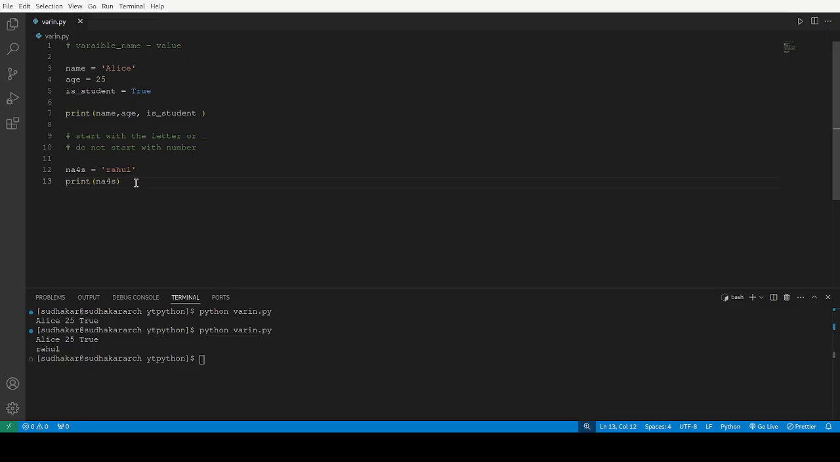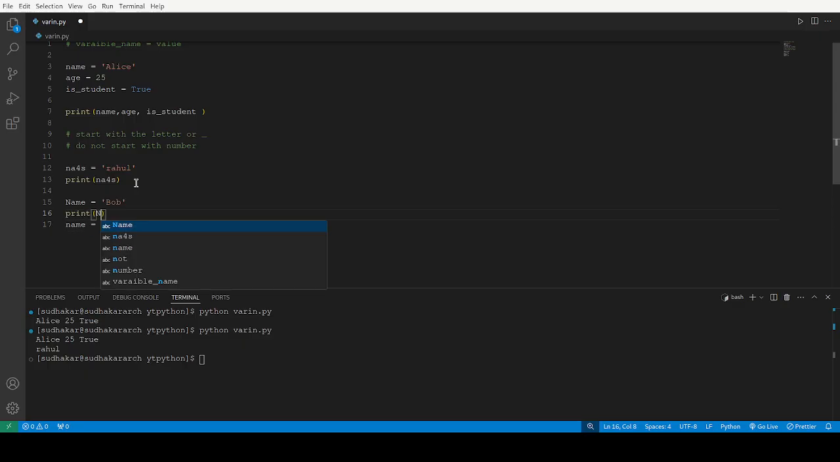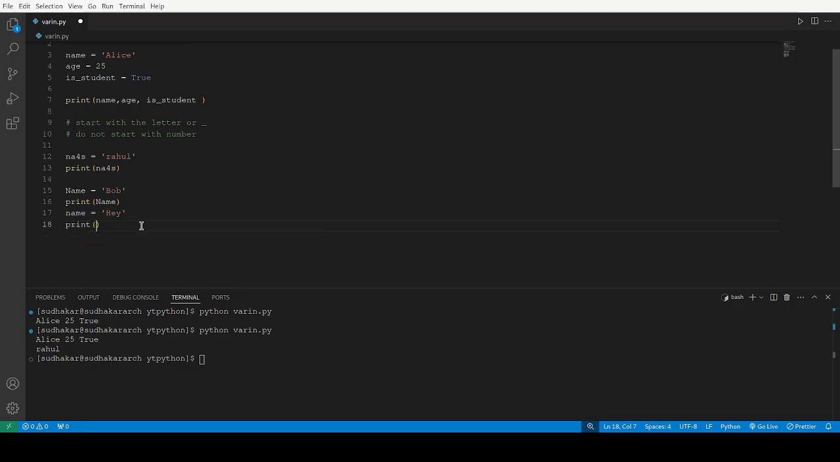Okay, case sensitive means what? Name equal to Bob. I will be taking this. If this case sensitive is different, and this one is different. See now, print name. I will write the same, and print name. These are both different. There is a difference in this. They are not the same. So that's why I told you it is case sensitive.